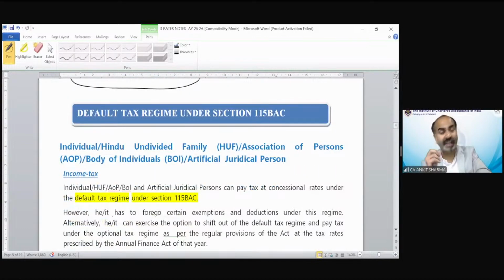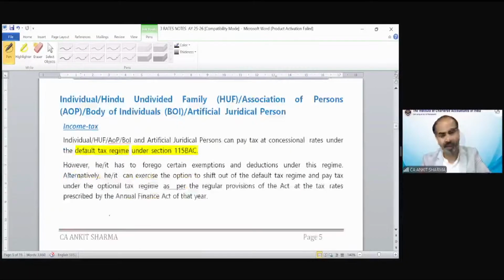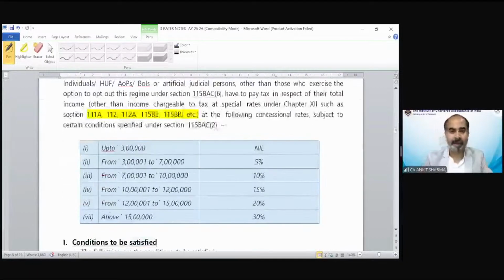The slab rate is very simple because a single slab rate has been prescribed under Section 115BAC for all individuals, HUF, BOI, AOP. And this is very, very easy. Again, special rates income would be discussed later, like capital gain, etc.